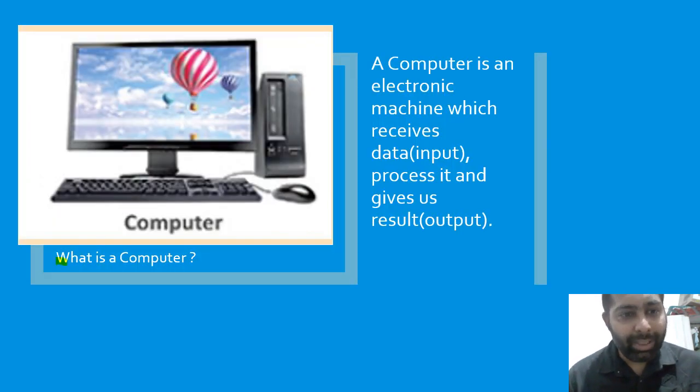The next topic is, what is a computer? A computer is an electronic machine which receives data as input, processes it, and gives you the output. You can see here the computer works on the principle of input, process, and output. The computer first takes input from the user, processes it, and gives us the result in a useful form.